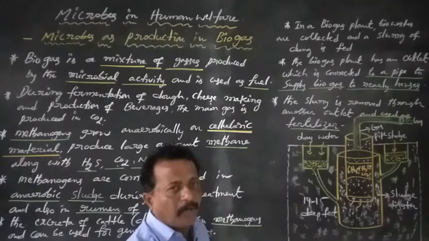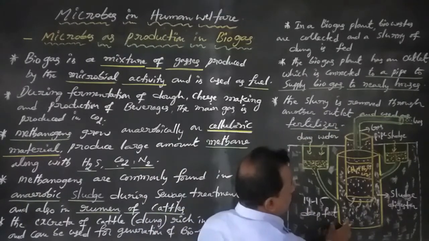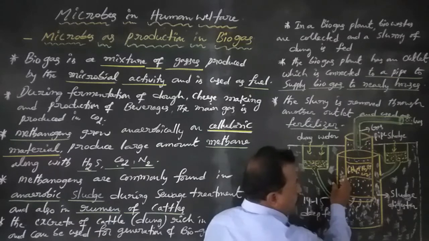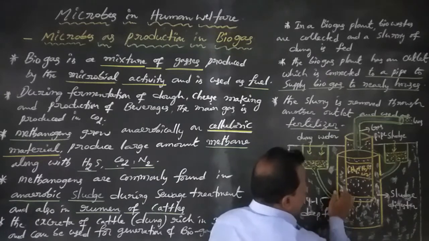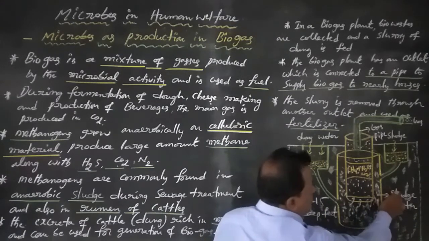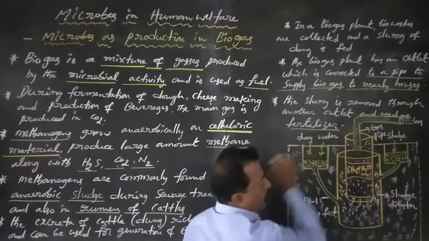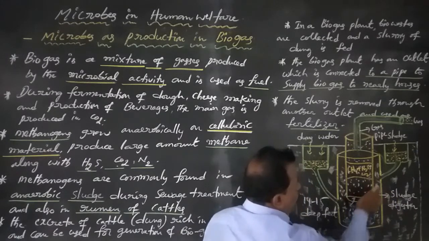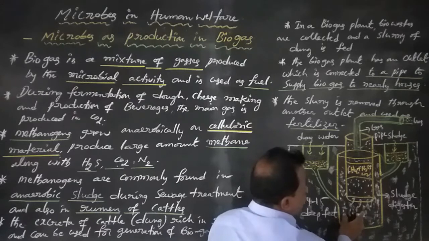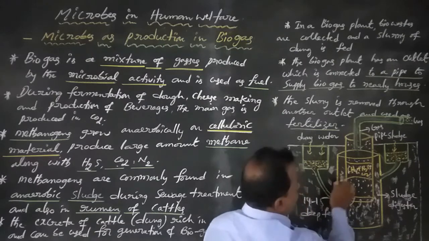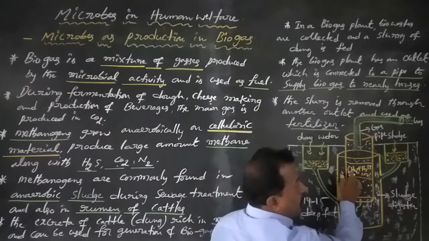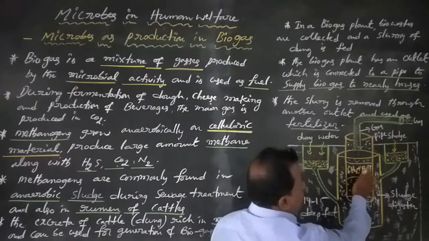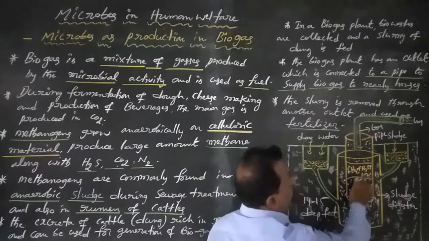This sludge is easily digested by the methanogenic bacteria, which then produce methane, and also hydrogen sulfide, CO2 and nitrogen.